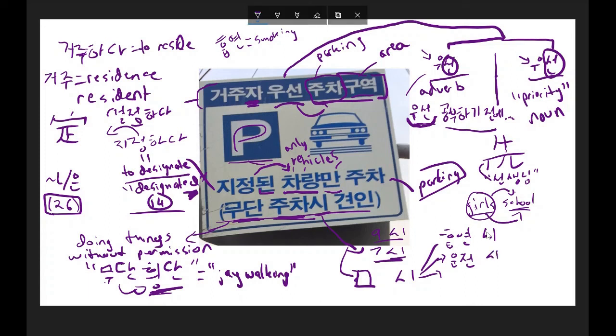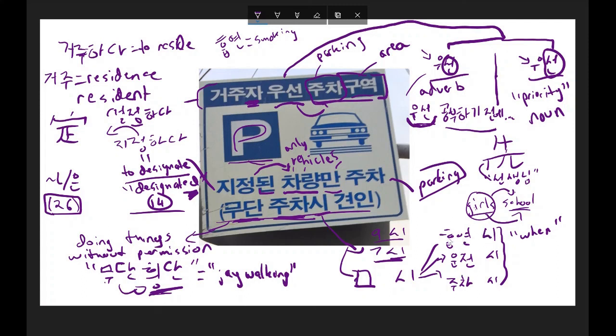And this one here is 주차시, which is what we're looking at here. 주차시. It's referring to the time you smoke, or the time you drive, or the time you park. And a better way to describe all of this is I would just say when. It's referring to the time in which this thing arises, or the time in which this thing is actually happening.